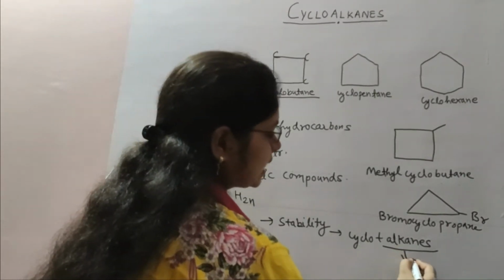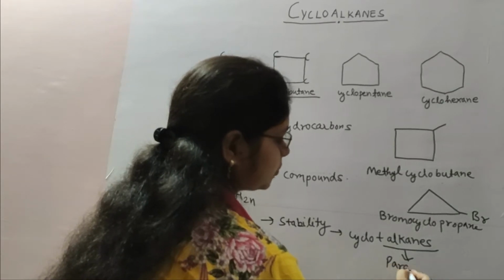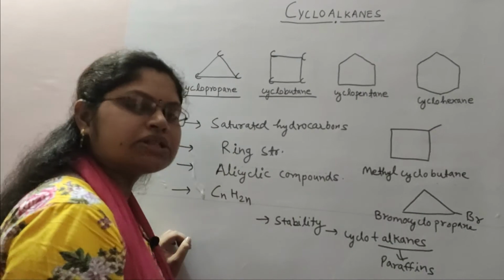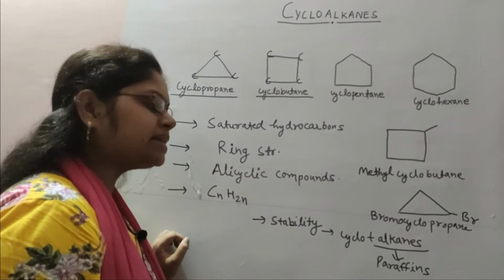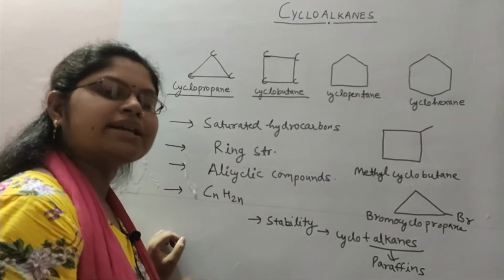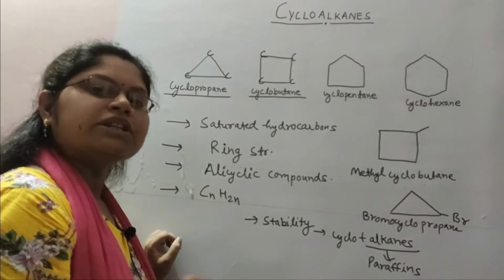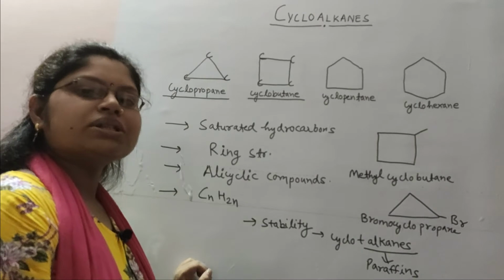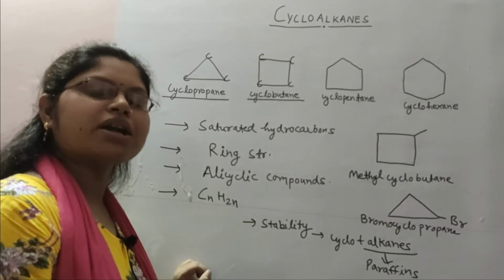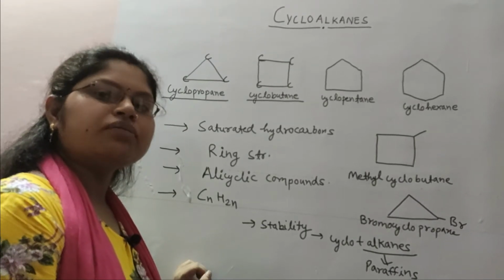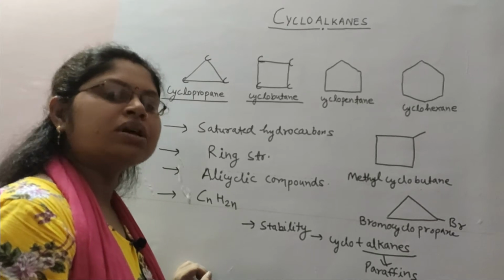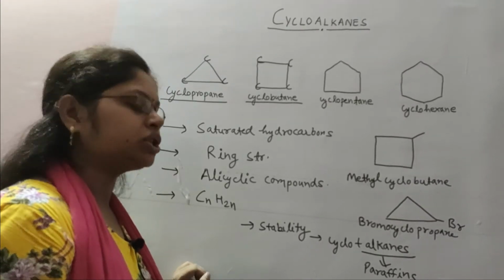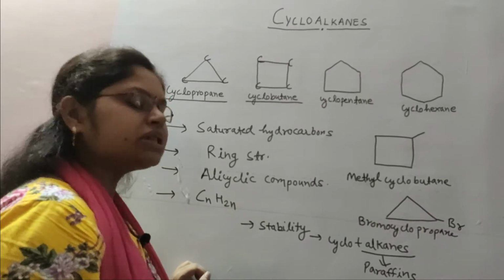They are also known as paraffins, which means very little affinity. Alkanes are very less reactive because they contain saturated carbon-carbon single bonds, and they undergo very few reactions. Only a few reactions are known, like halogenation, which occurs through a free radical reaction, or combustion, which occurs at very high temperature. So alkanes are paraffins in nature.